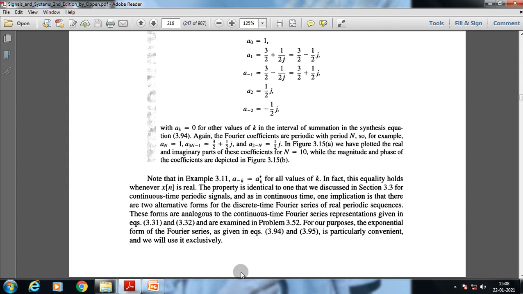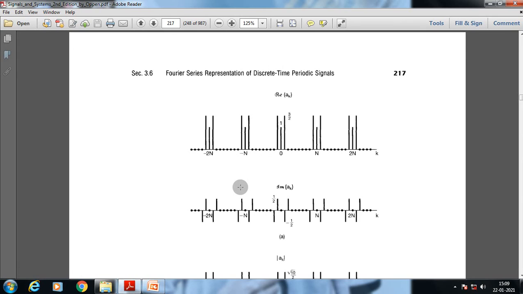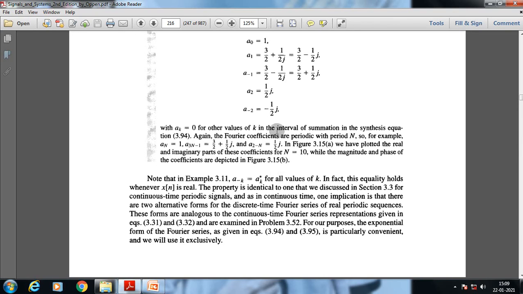For our purpose, the exponential form of the Fourier series as given in these two equations is particularly convenient, and we will use it exclusively. So, according to N by 5, we will put in the values. Now, a suffix 0 is 1, a suffix 1 is 3 pi by 2 minus half j, and a suffix minus 1 is 3 pi by 2 plus half j.